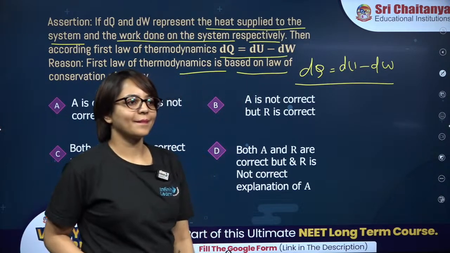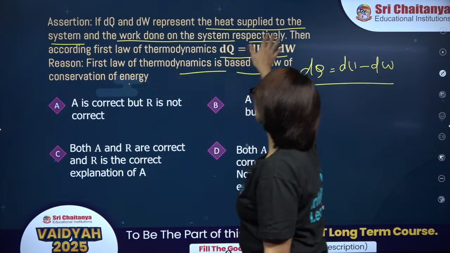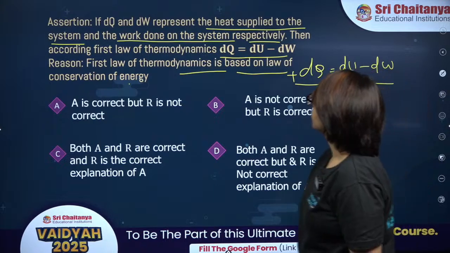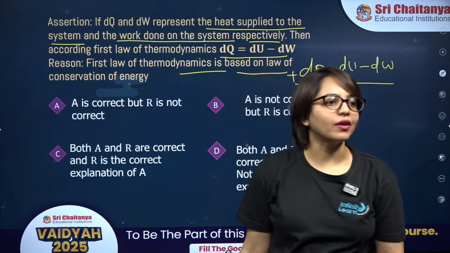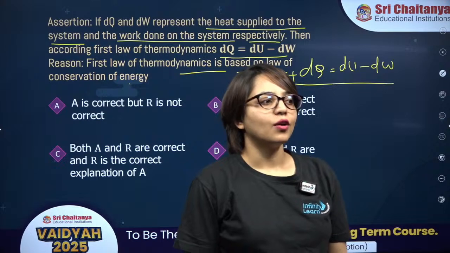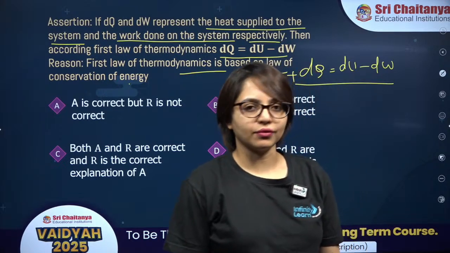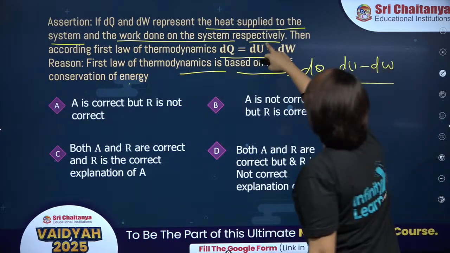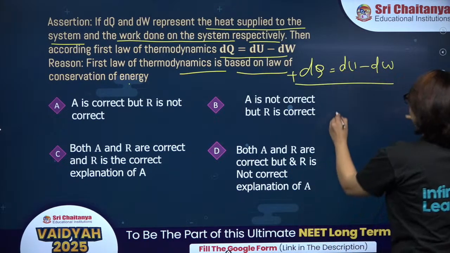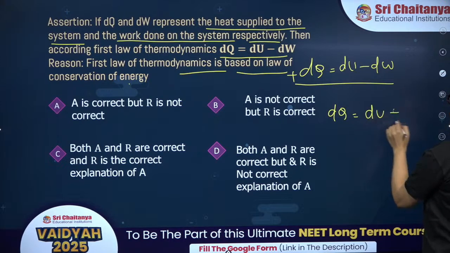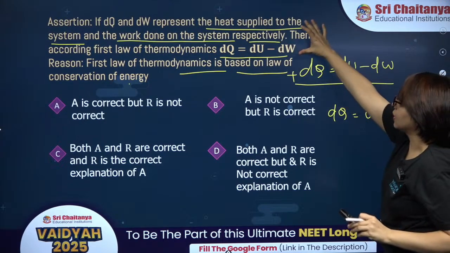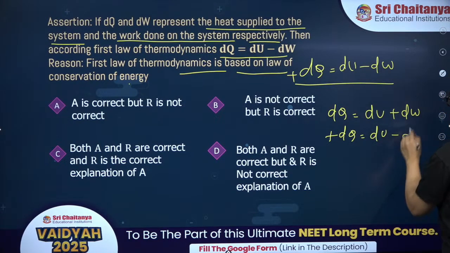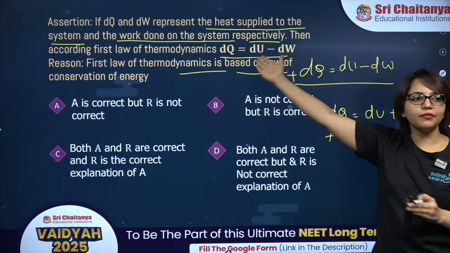We are supplying heat to the system, that means it is positive. We are doing work on the system, and work done on the system is taken as negative. So as per this, the statement is completely true. dq is du plus dw, but as per the given information, dq is du minus dw. So this statement is completely fine.